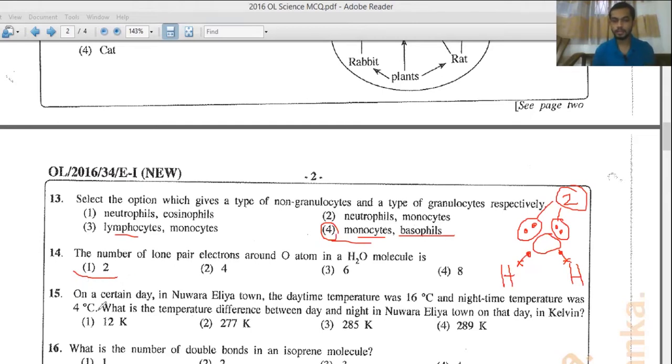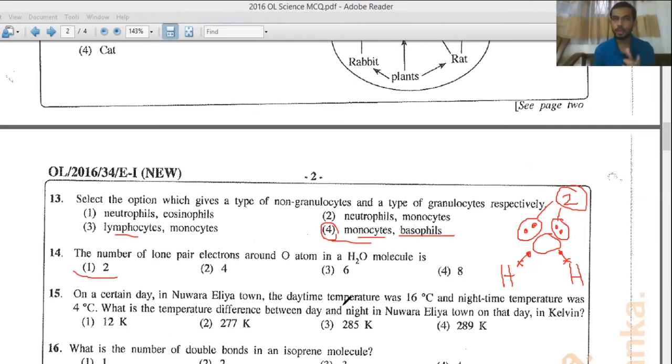15th, see, on a certain day in Noor Ali town, the daytime temperature was 16 degrees Celsius and the nighttime temperature was 4 degrees Celsius. What is the temperature difference between day and night in Noor Ali town on that day in Kelvin? Right?